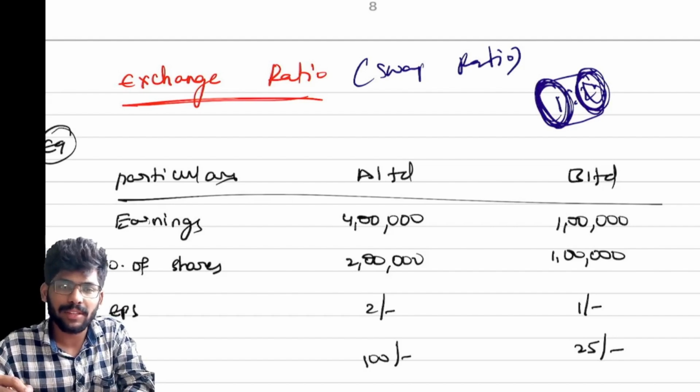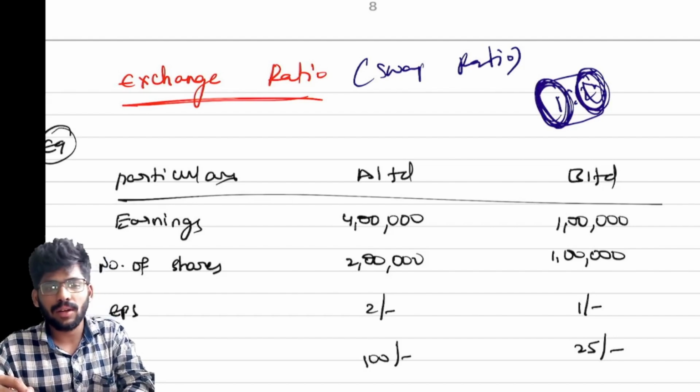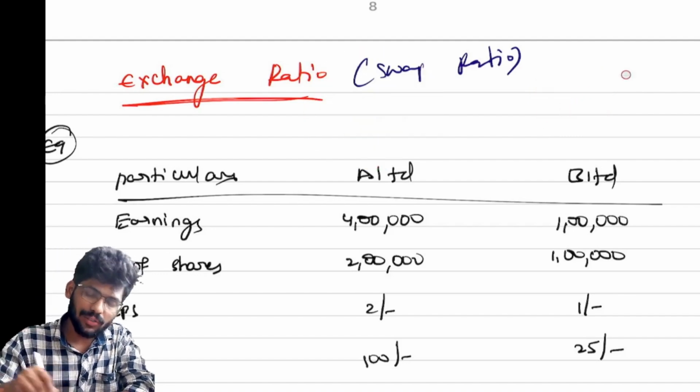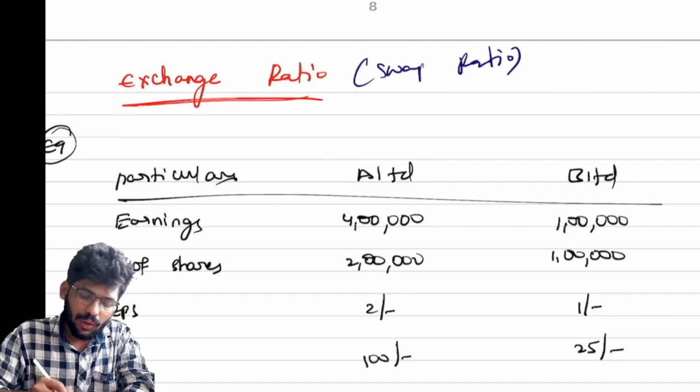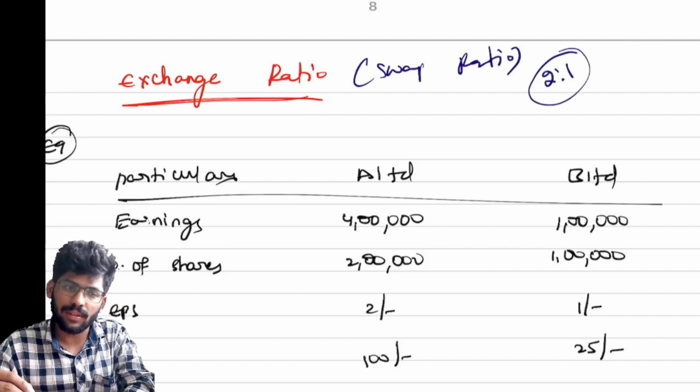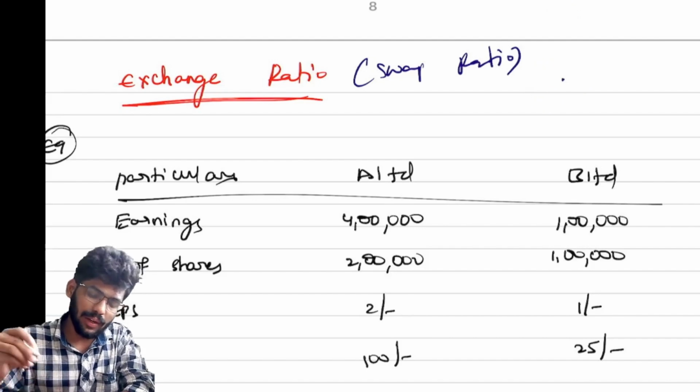Please remember this and don't get confused about this reading. Understanding is very important. For every 2 shares, 1 share needs to be issued by the acquirer company. That's it, 1 is to 2. And 2 is to 1 means for every 1 share we need to issue 2 shares. That's it. Clear?